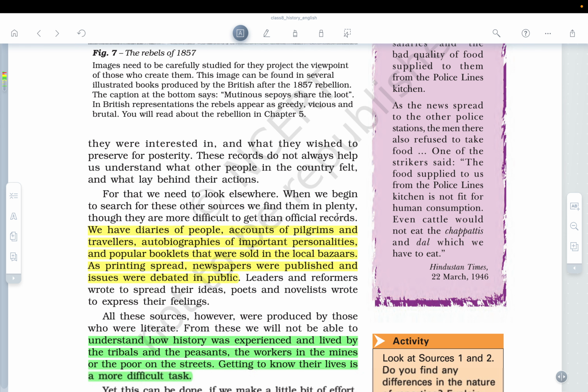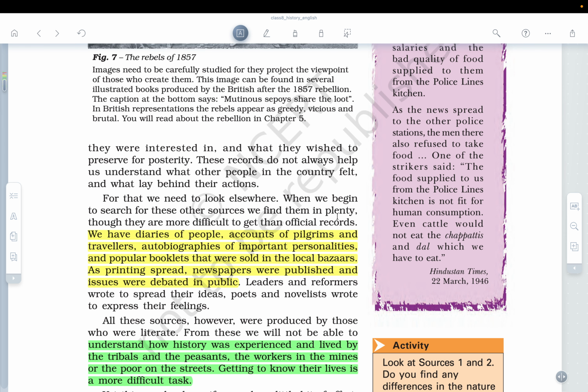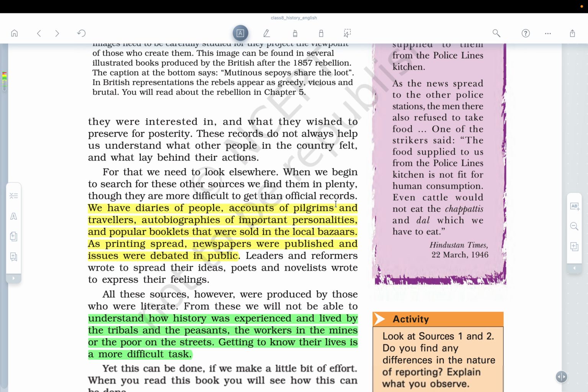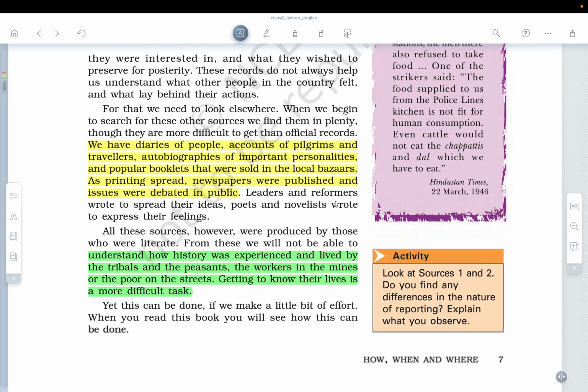So basically, we have diaries of people, accounts of pilgrims and travelers, autobiographies of important personalities, popular booklets that were sold in the local bazaars. As printing spread, newspapers were published and issues were debated in public. All these sources, however, were produced by those who were literate. From these, we will not be able to understand how history was experienced and lived by the tribals and the peasants, the workers in the mines, or the poor on the street. Getting to know their lives is a much more difficult task.